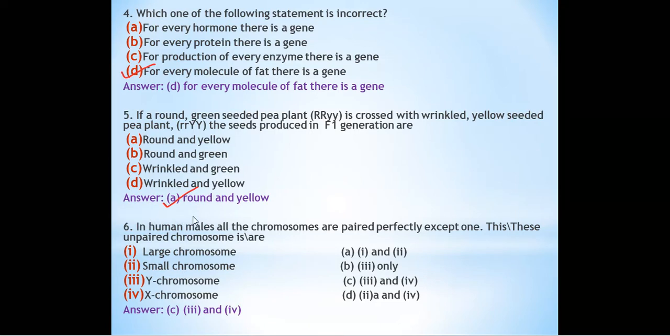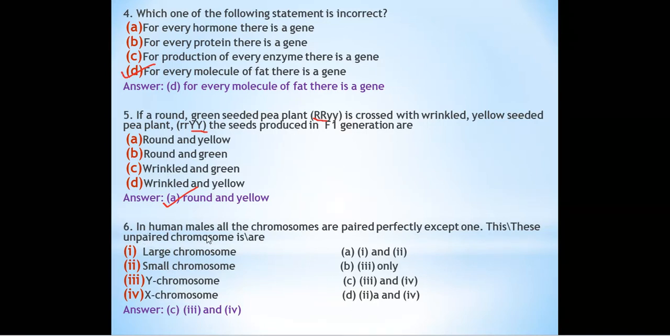Because round and yellow are the dominant characters. Hence in the F1 generation, all the seeds will be round and yellow in color. As we can see, round, capital R, and yellow, capital Y, are the dominant characters. So in the F1 generation all the seeds will be round and yellow, because these are the dominant characters and they will express themselves.